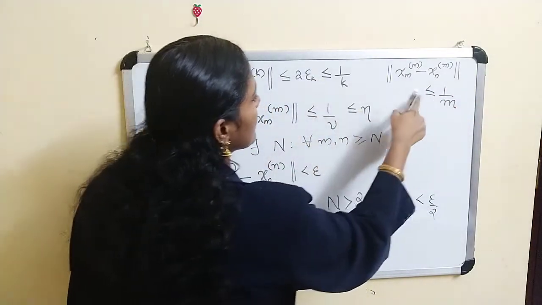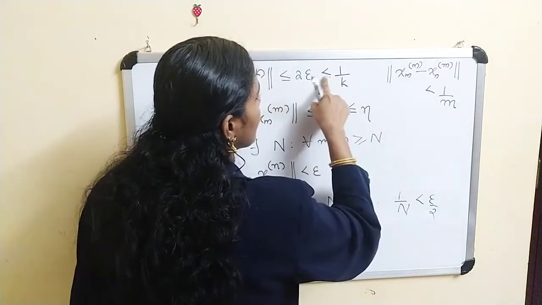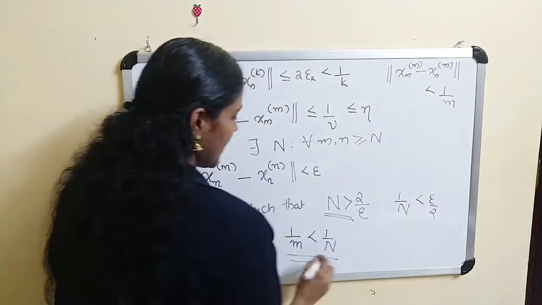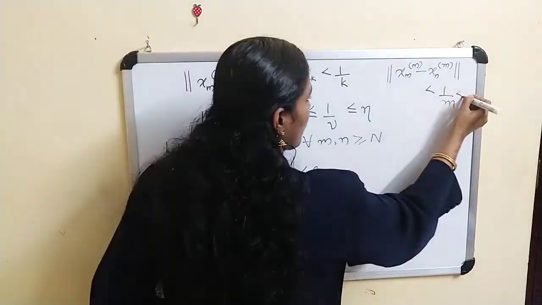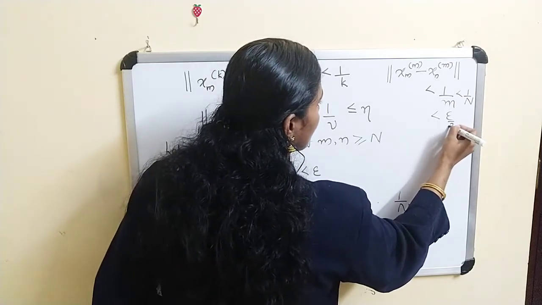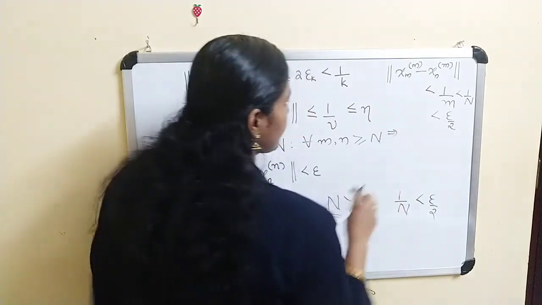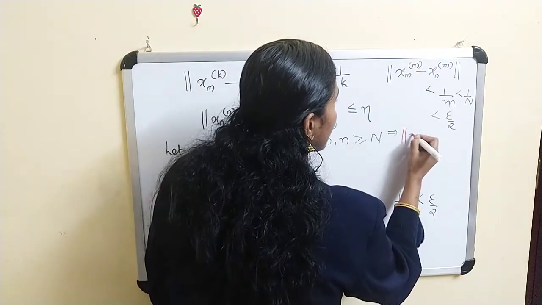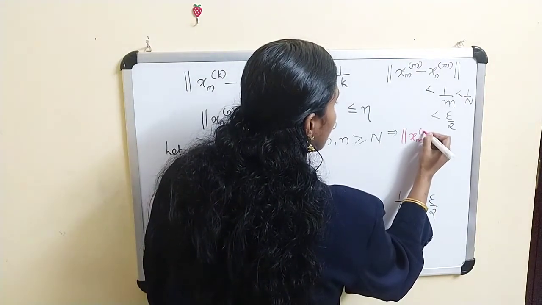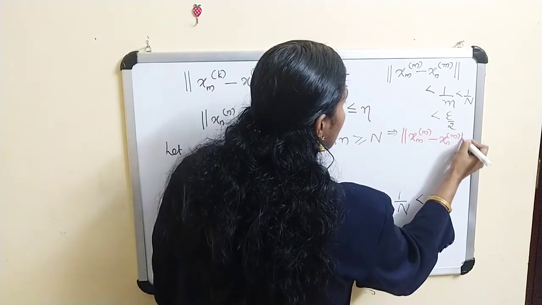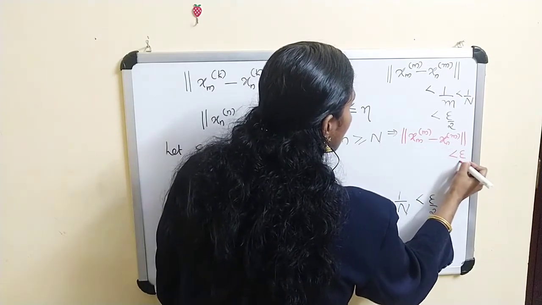This is less than 1 by m, and 1 by m is less than 1 by N, which is less than epsilon by 2. This implies norm of x_mm minus x_nm is less than epsilon by 2.